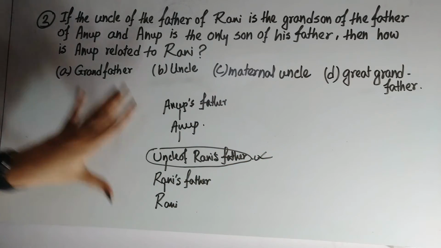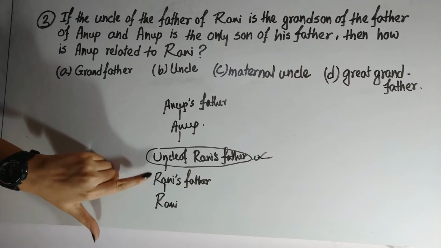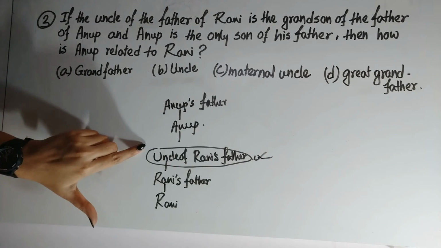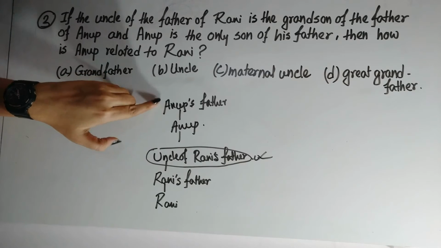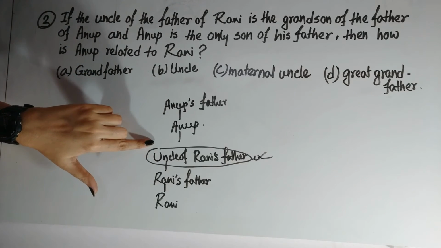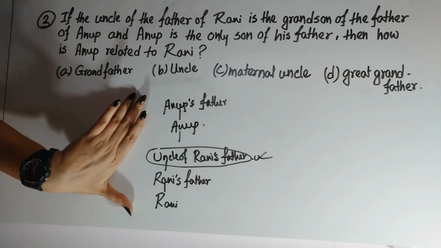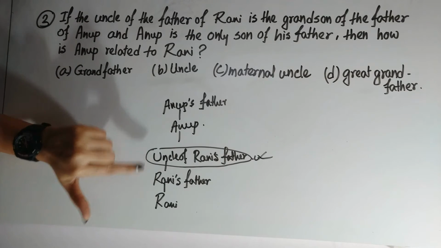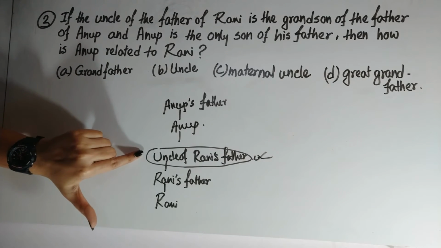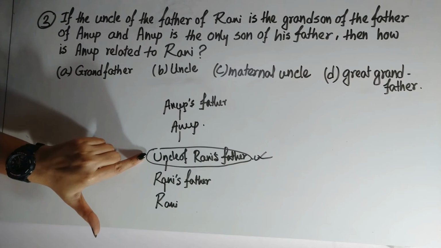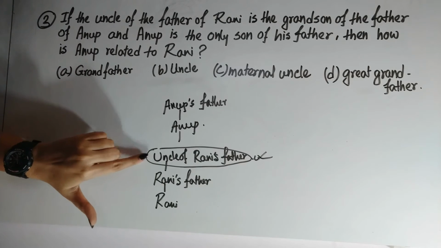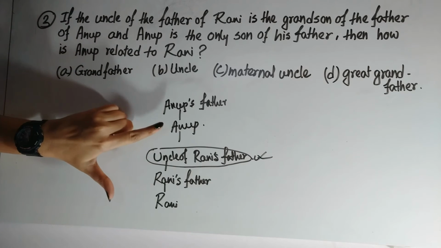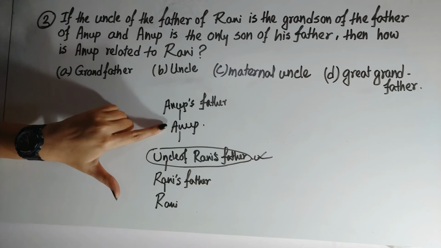So now we can check. Uncle of the father of Rani, Rani's father's uncle is the grandson of Anup's father. Is it clear from the picture diagram? Uncle of Rani's father. Rani's father's previous generation is uncle of Rani's father. This person is the grandson of Anup's father. Therefore, Anup's position is here.